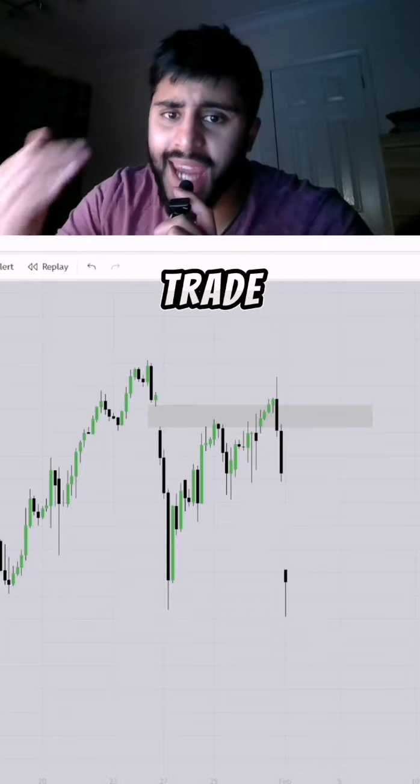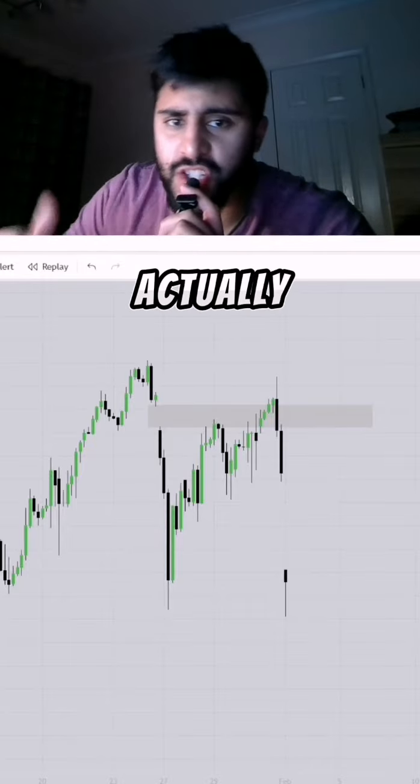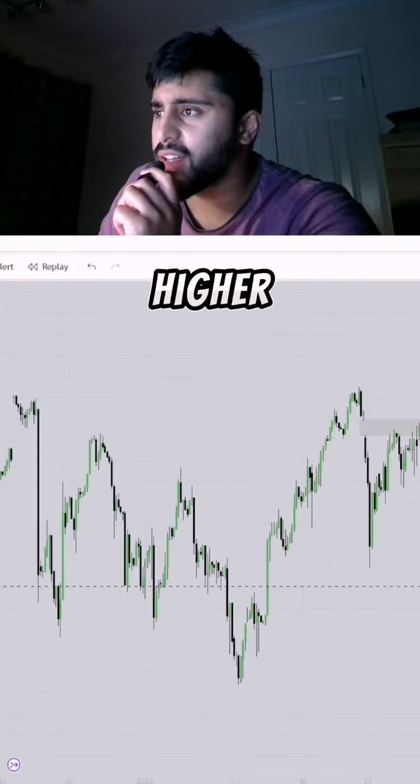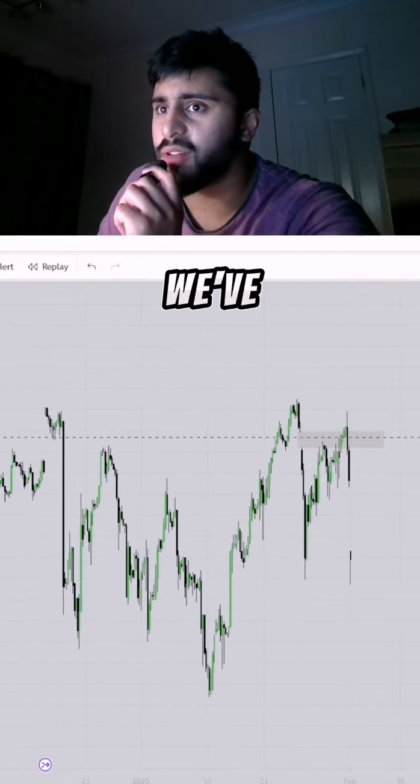What is the best way to trade gaps in the market, and why does a gap actually occur? So this is ES, and the same thing happened on NQ. We need to understand higher time frame structure to begin with. What we've had over here is quite interesting.